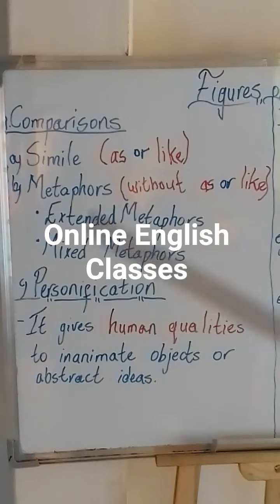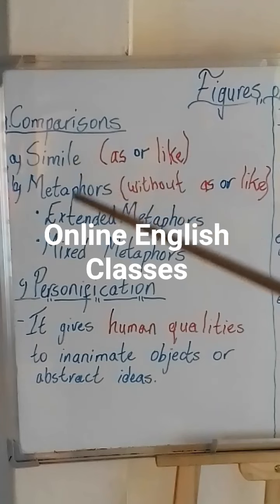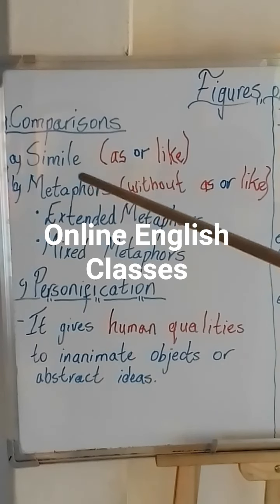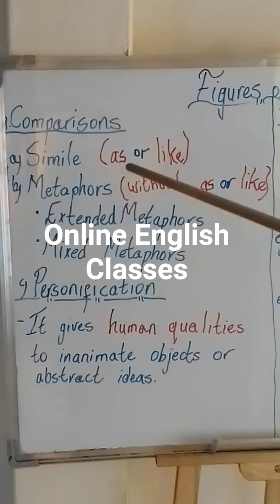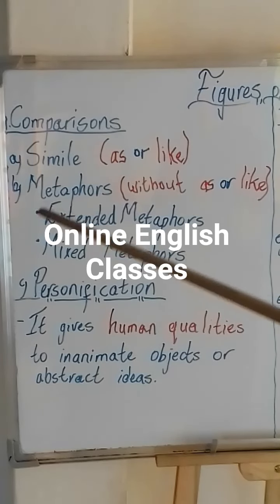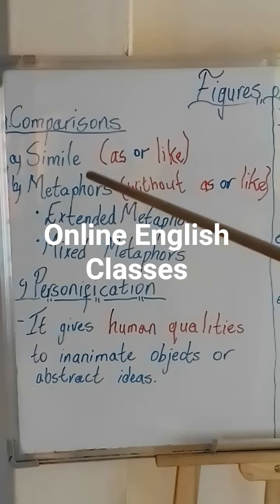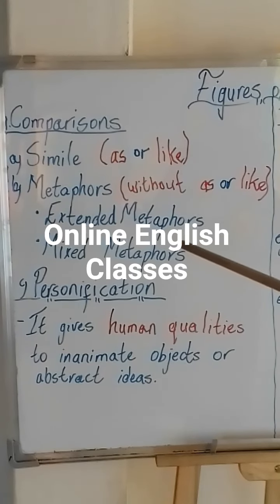So let's recap. We said, number one, we have comparisons, and under comparisons we have similes. And similes are comparisons while using words like as or like. And then we have letter B, metaphors. It is without using words as or like. Then we have two types of metaphors. We have extended metaphors, which are comparisons that are extended over a passage. And then we have mixed metaphors, which are comparisons using words that contradict one another.